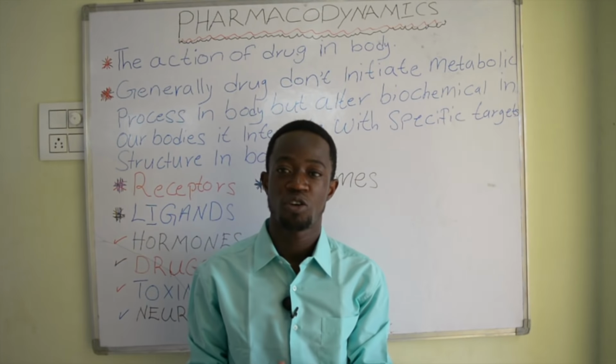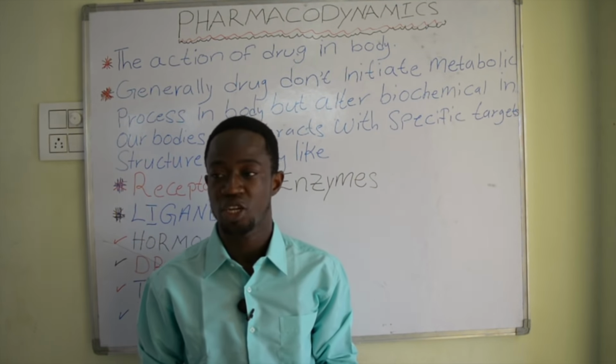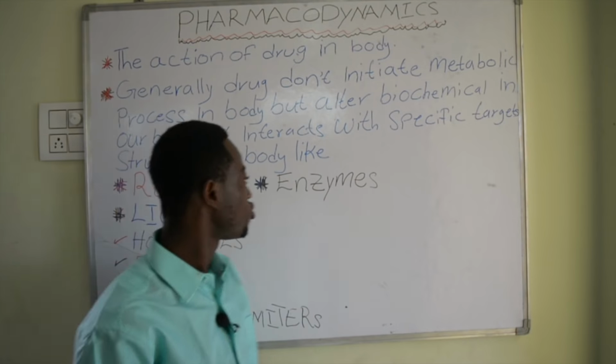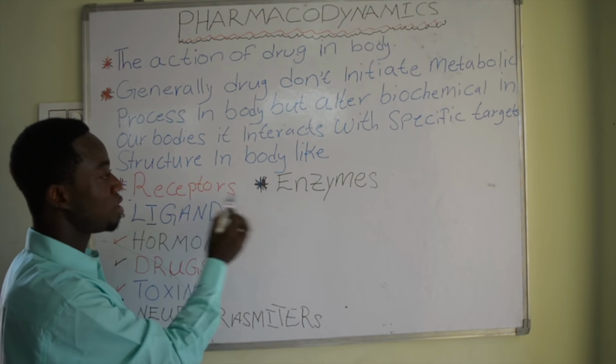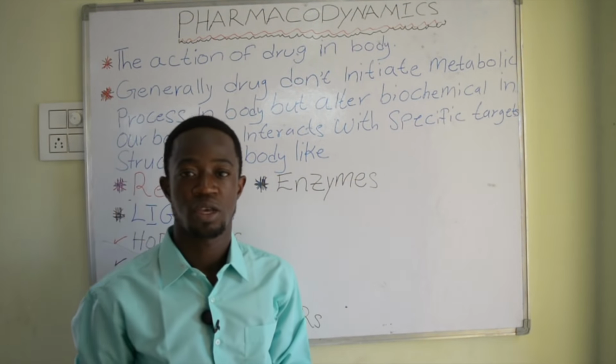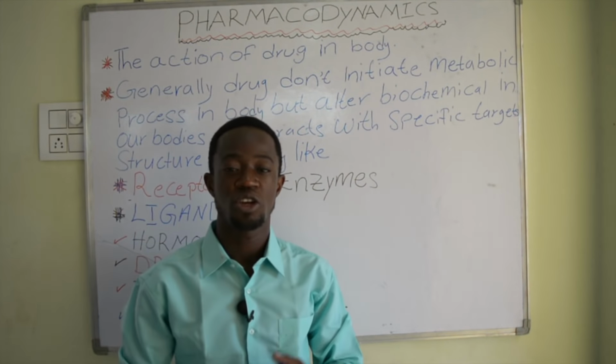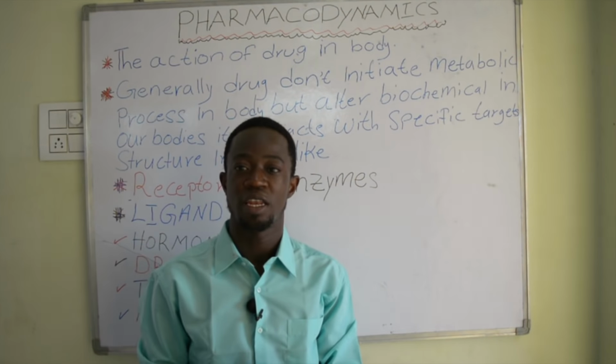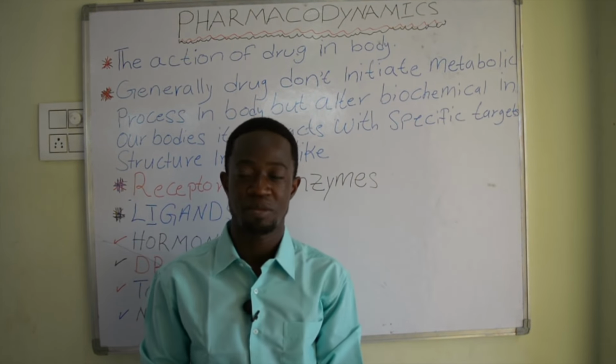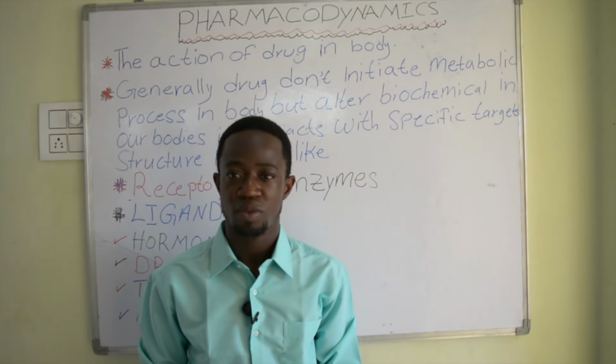So for drugs to show its biological action, it needs to act on structure like receptor and enzymes. So when the drug is administered to the patients, before it shows its biological actions, it needs to act on receptor or an enzyme. So what is receptor?